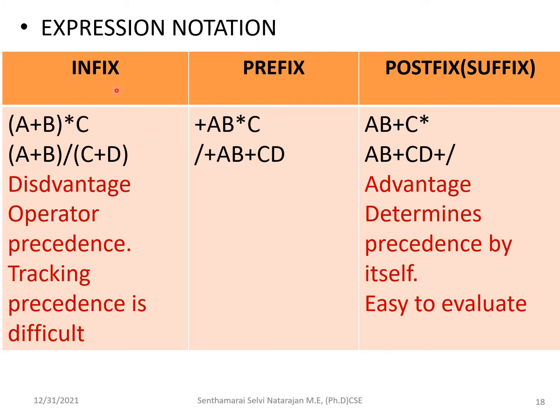In infix, the operator is placed between the operands, in prefix the operator is placed before the operands, and in postfix, also called suffix, the operator is placed after the operands. And one thing you have to know, postfix expression has the advantage when dealing with the machine.